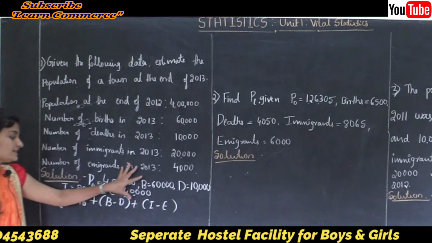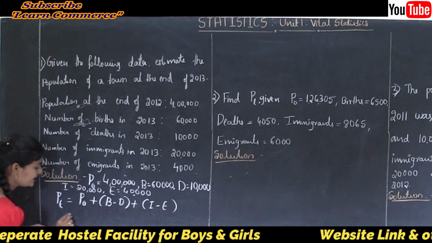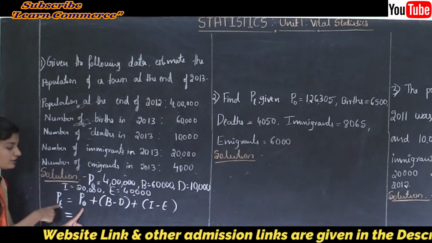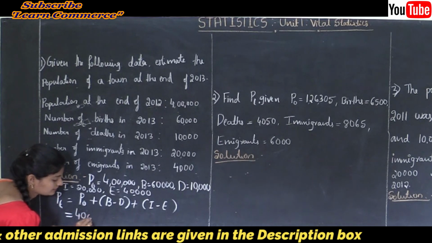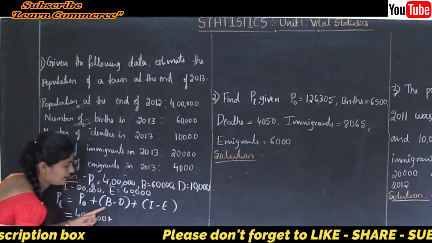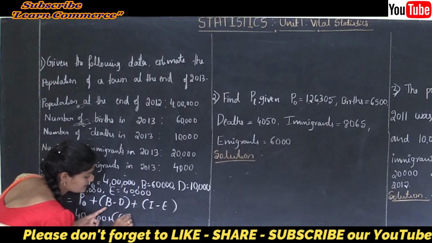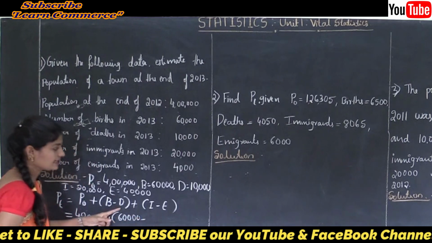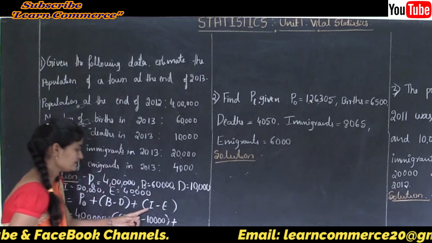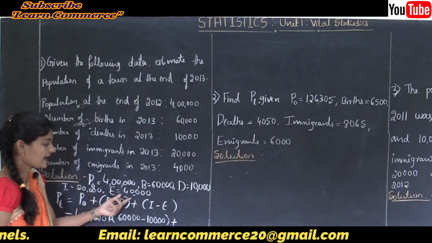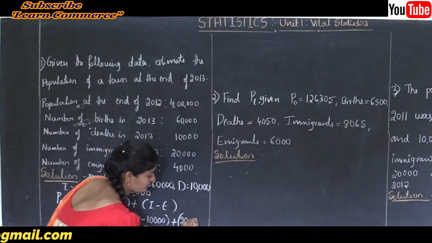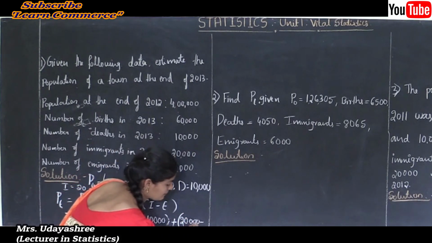Now I will substitute these values into the formula. Pt, where t is 2013, equals P0, which is 4 lakh, plus B, which is 60,000, minus D, which is 10,000, plus I, which is 20,000, minus E, which is 40,000.